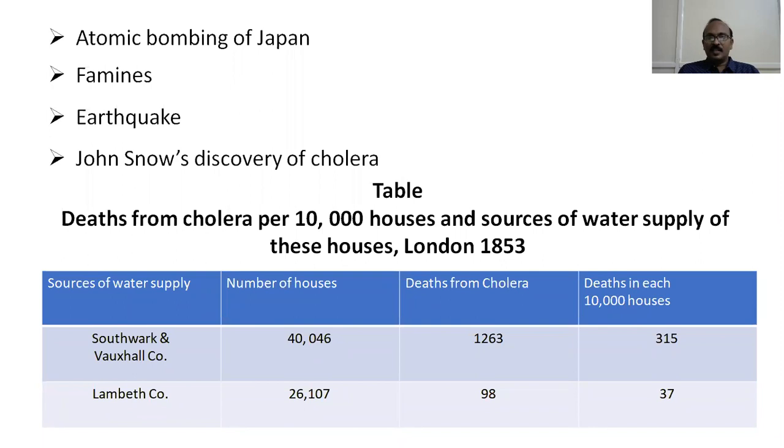Here is a very important example to prove that cholera is a waterborne disease.